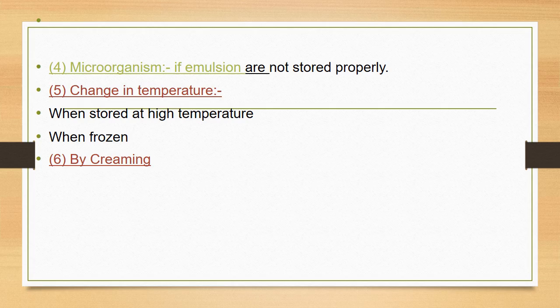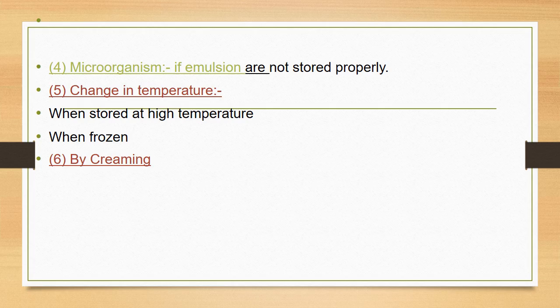Next reason for cracking is change in temperature. When the emulsion is stored at high temperature, the viscosity of the continuous phase is decreased. So this will lead to cracking of the emulsion. Similarly, if the emulsion is frozen, the aqueous phase gets converted into ice.